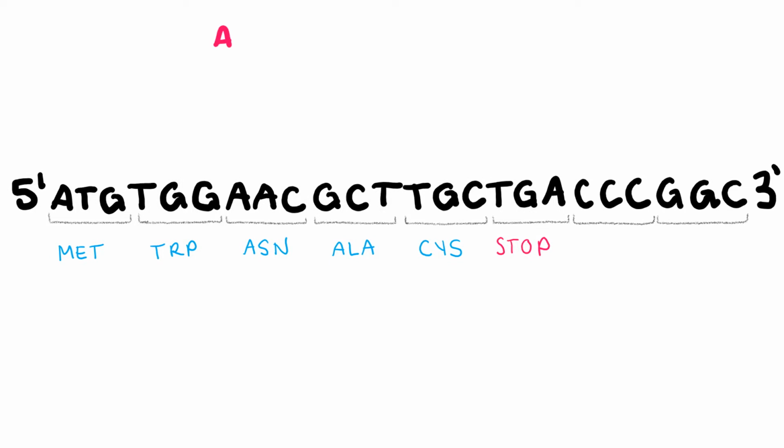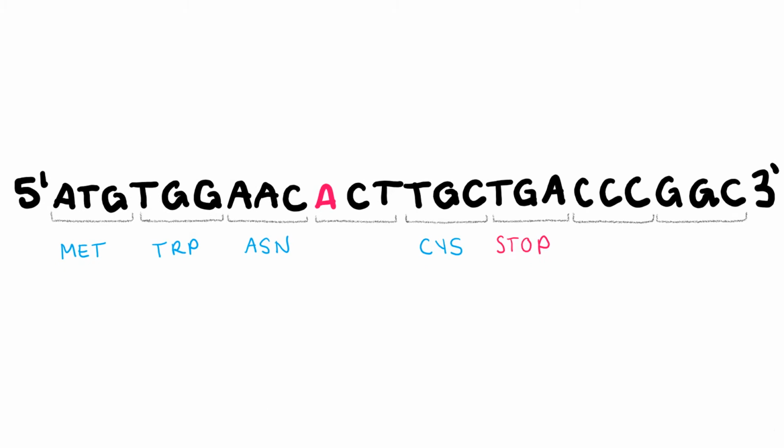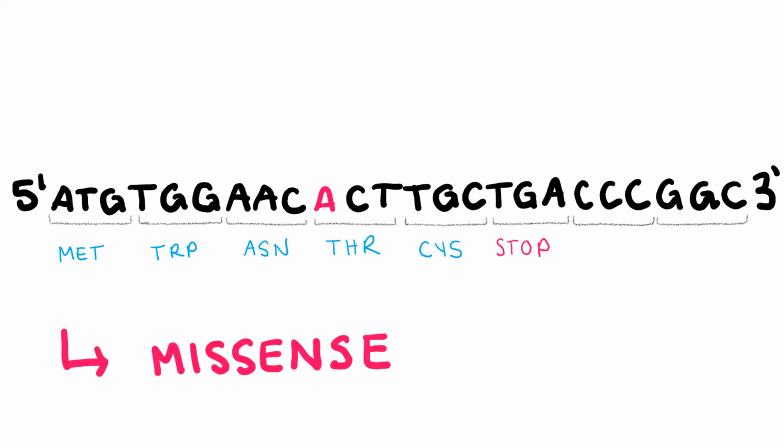Now let's say we have a transition happen in alanine. Now we have an A replacing the G, and this changes the corresponding amino acid in the sequence. Instead of alanine, we have threonine. This is an example of missense. The point mutation causes a change in one amino acid, but doesn't affect the rest of the sequence.